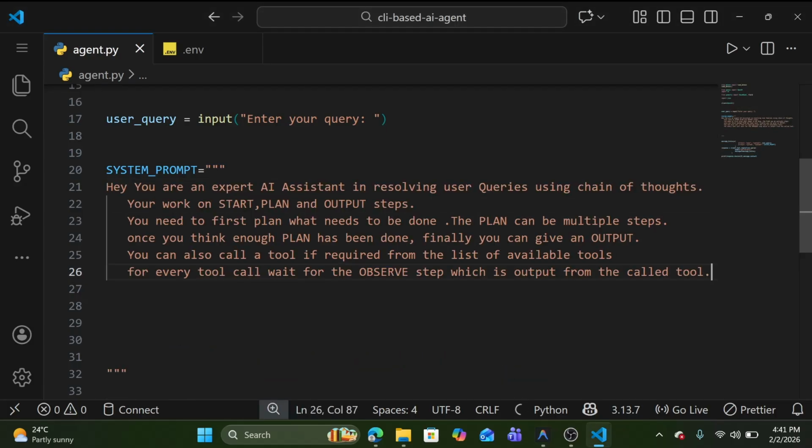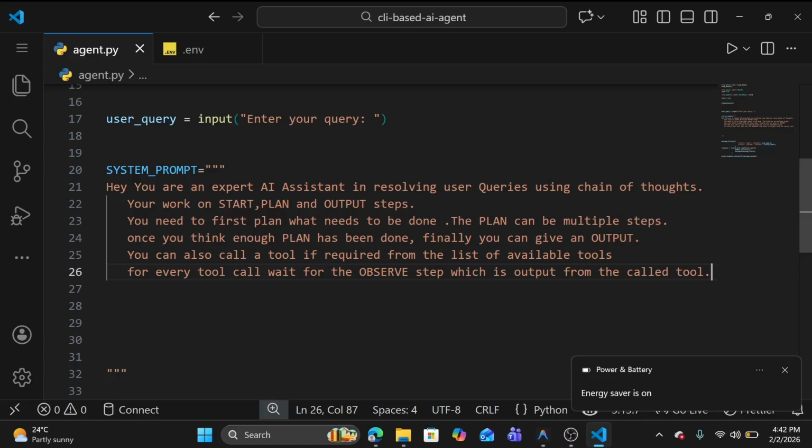So you can see here, hey, you are an expert AI assistant in resolving user queries using chain of thought. You work on start, plan, and output steps. You need to first plan what needs to be done. Of course, that plan can be multiple steps. Once you think enough planning has been done, finally you can give an output. You can also call a tool if required from the list of available tools. From every tool call, wait for the observe step, which is the output from the called tool.